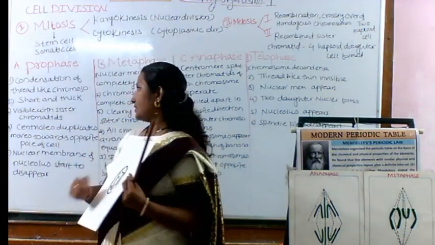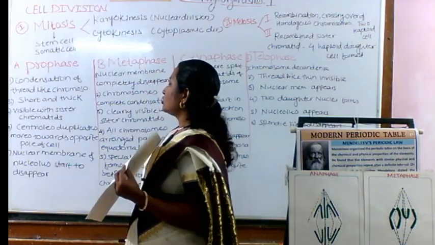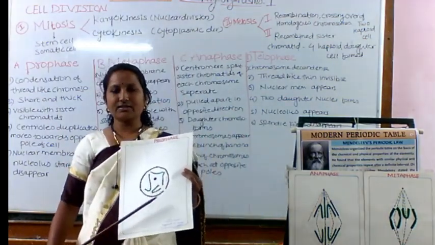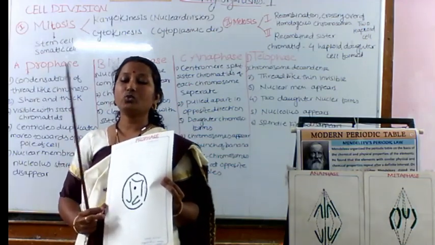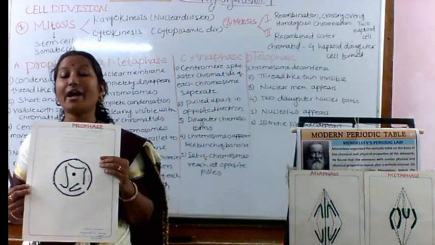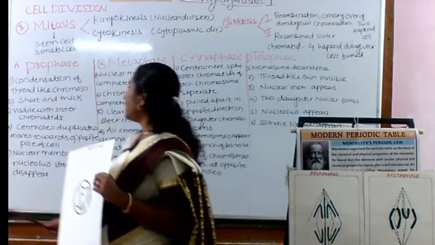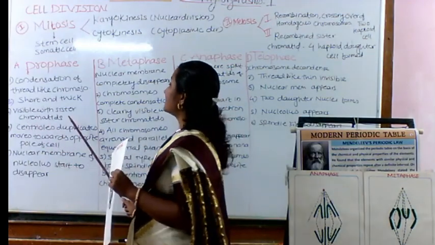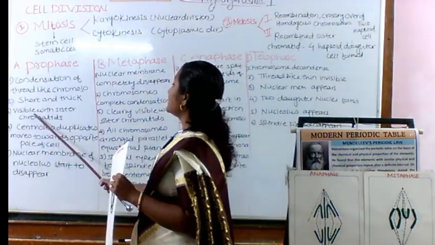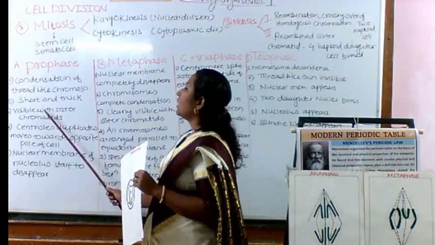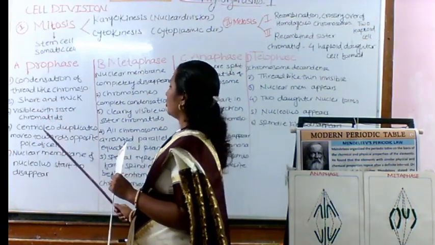Now they start condensing, and that's why they become short and thick. Next, the sister chromatids start to appear, becoming visible with the short and thick chromosomes.